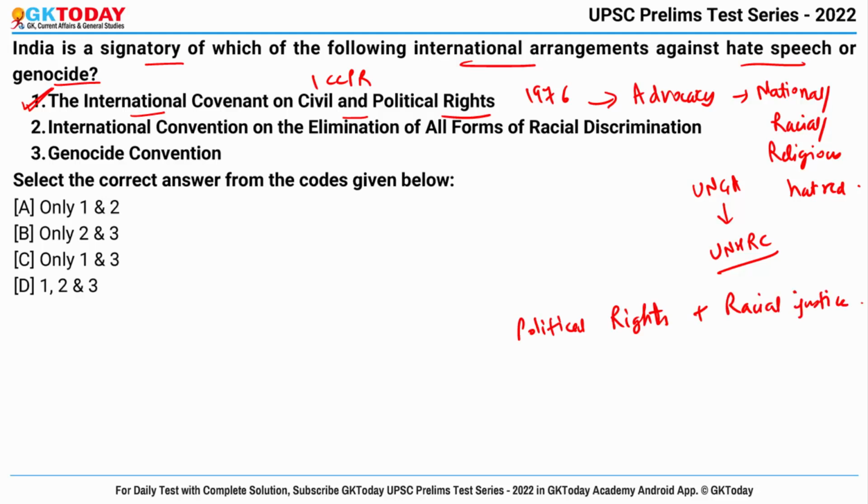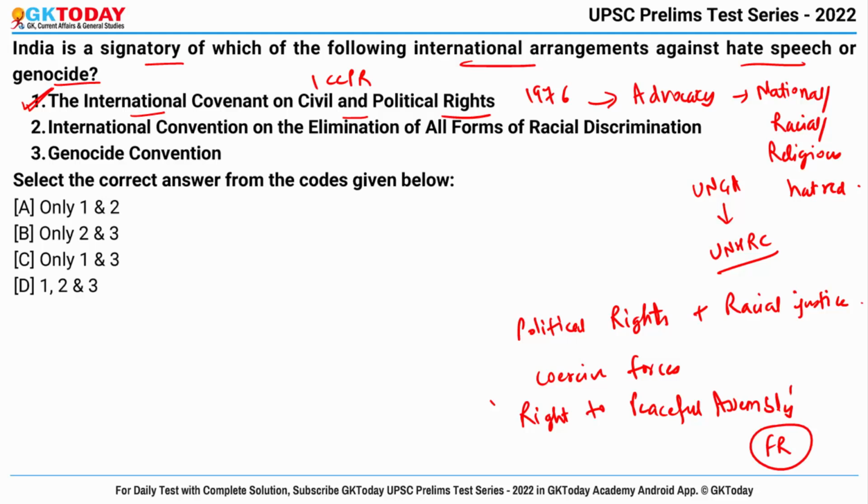Also, at some places, coercive forces are being used to suppress the voices of protesters. Therefore, right to peaceful assembly has come into spotlight, and supporters believe that protesting peacefully online or in person is a fundamental right.